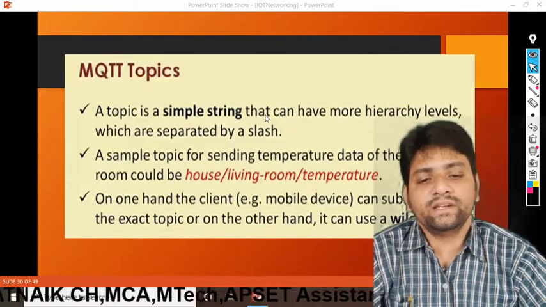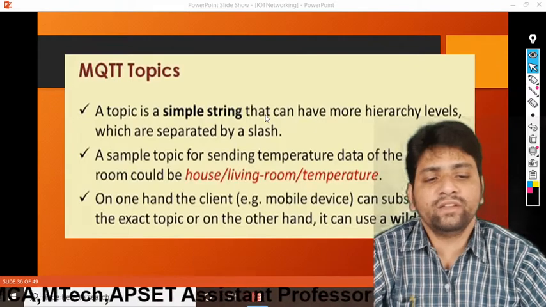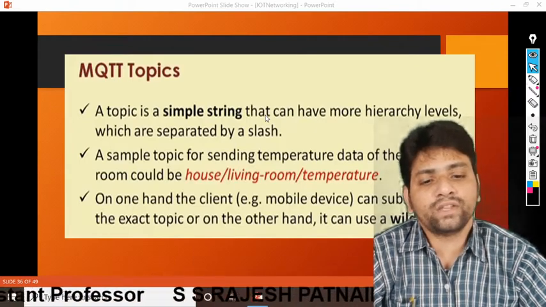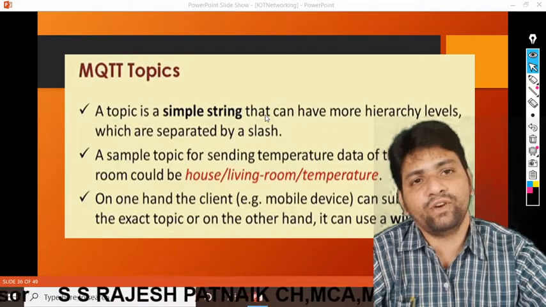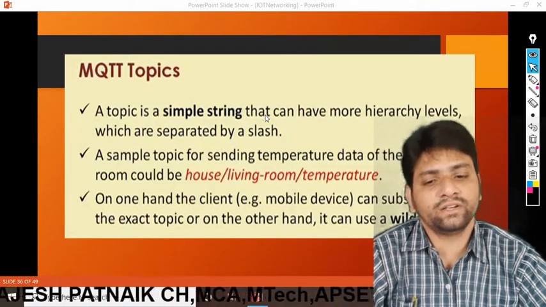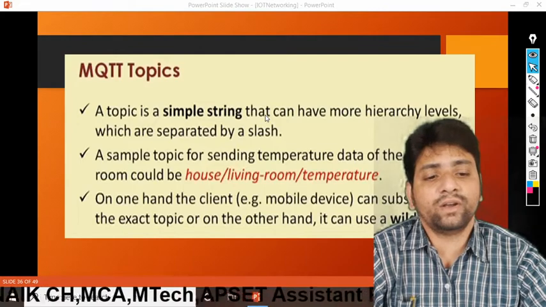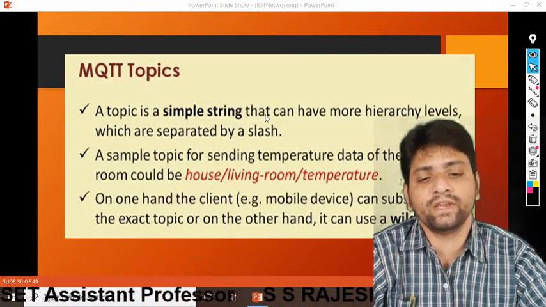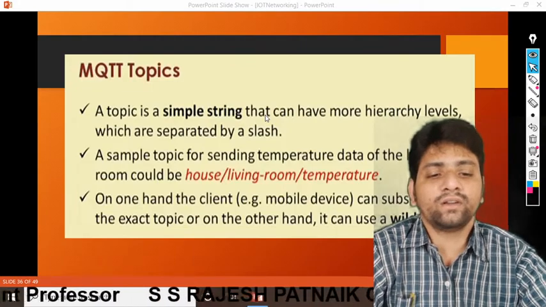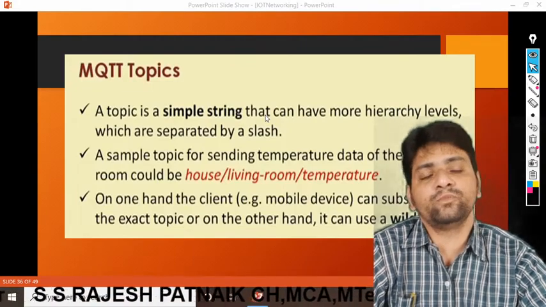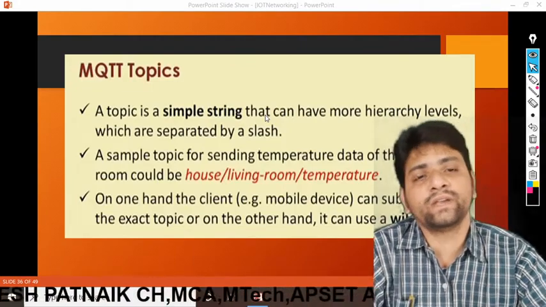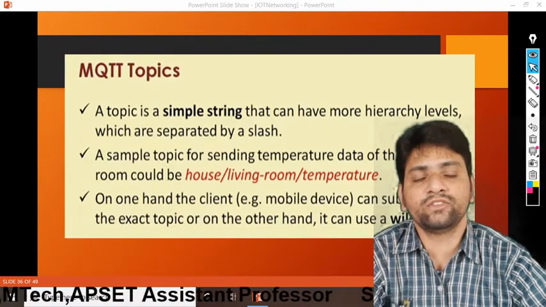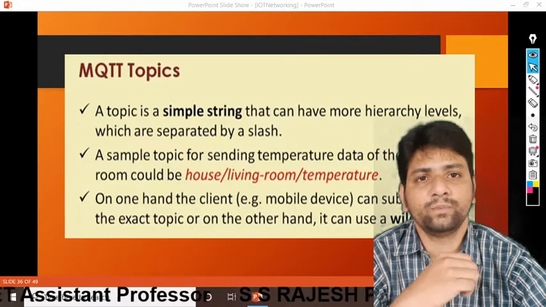On one hand, the client, for example a mobile device, can subscribe to the exact topic, or on the other hand, it can use a wildcard. What is the meaning of that? Subscribing to the exact topic means getting any data, such as temperature. On the other hand, there is the wildcard. Without a wildcard, we cannot know what the data is. Okay, this is one of the MQTT topics. Whenever information is transferred, an MQTT topic is there.